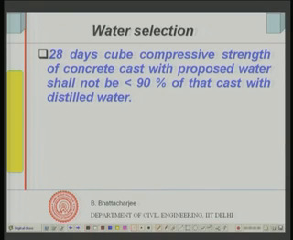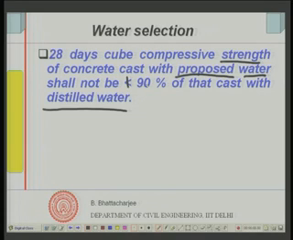The strength of concrete cast with the proposed water and that with the distilled water. The 28-day strength should not be less than 90% of that cast with distilled water. It should be greater than 90% of that cast with distilled water. So that is the idea.